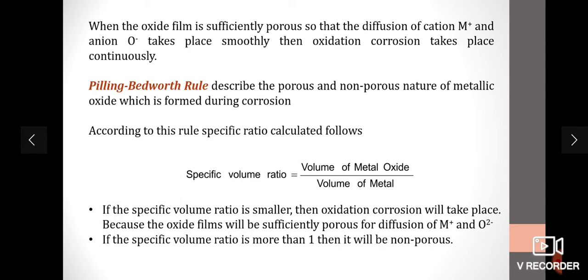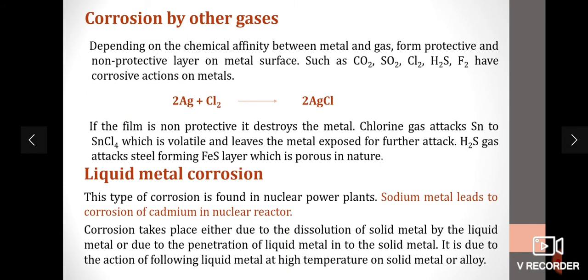So the Pilling-Bedworth rule describes the porous and non-porous nature of metallic oxide which is formed during corrosion. According to this rule, the specific volume ratio is calculated as follows. The volume of metal oxide divided by volume of metal gives the specific volume ratio, which tells us whether the metal will be protected or the metal oxide layer is porous or non-porous. If the specific volume ratio is smaller than 1, then oxidation corrosion will take place. If the specific volume ratio is more than 1, then it will be non-porous.